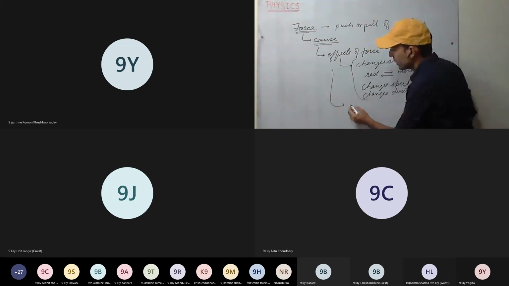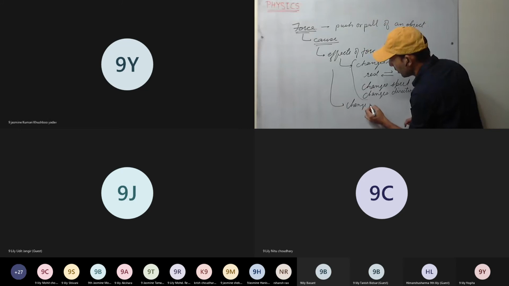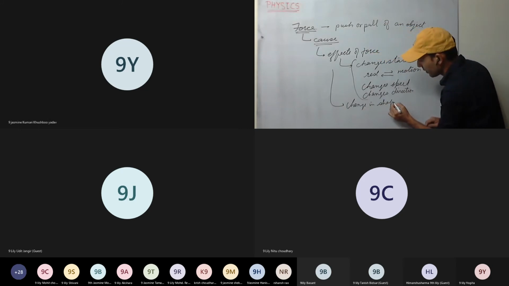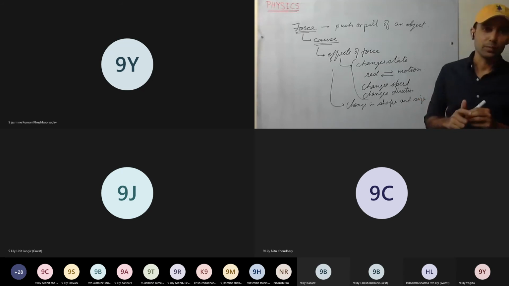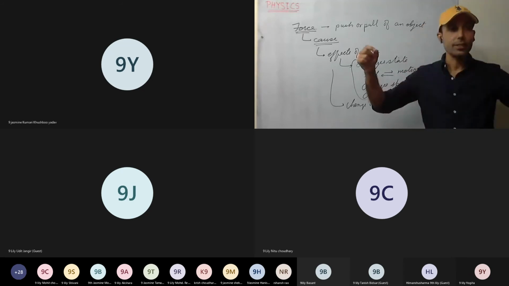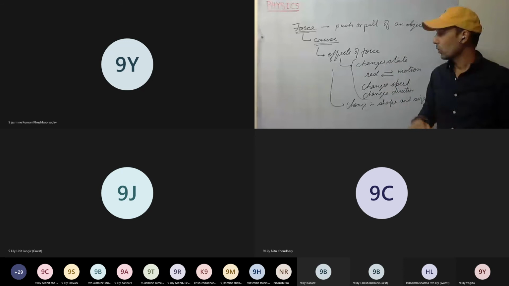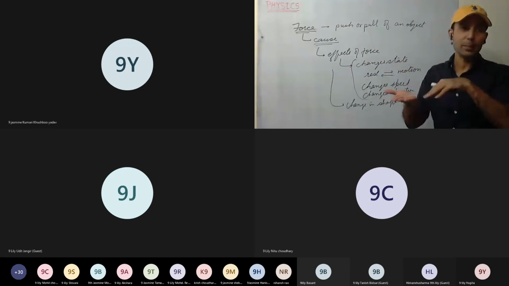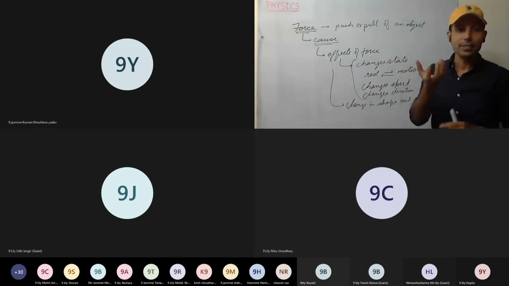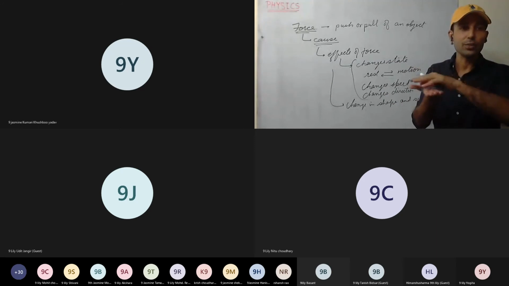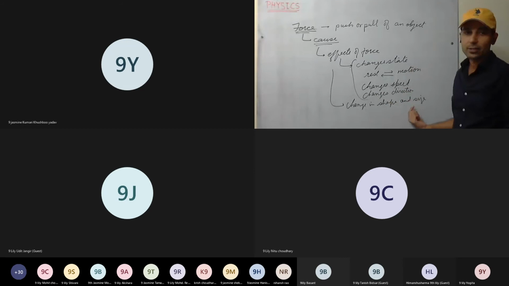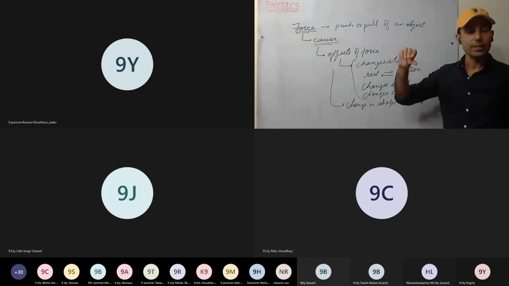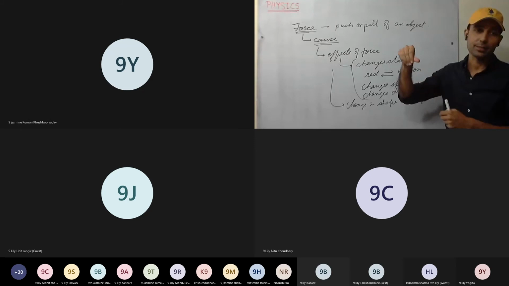Now the second effect, that is change in shape and size of the object. Yes, take an elastic and stretch it. Its shape and size changes. Or while making rotis, you change the shape from a little bit spherical to flattened. Or you squeeze the lemon. You change the shape and size of the lemon. You apply the force, and the lemon's shape and size changes.